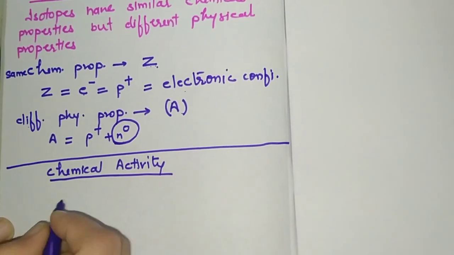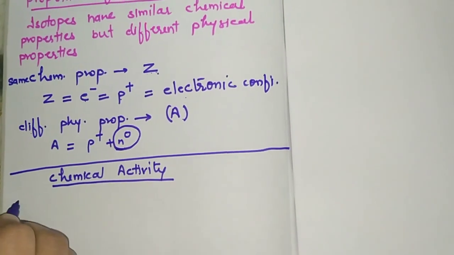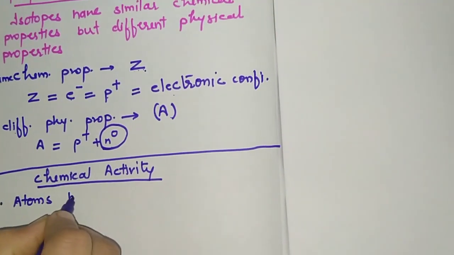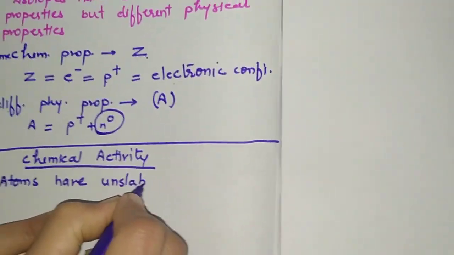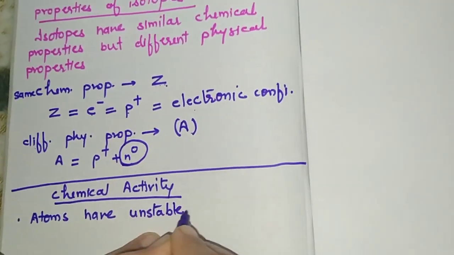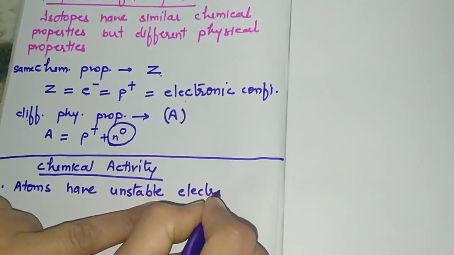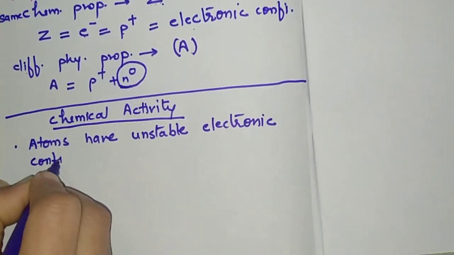The reason for this is that atoms have unstable electronic configuration.